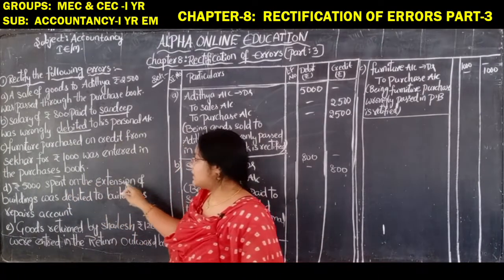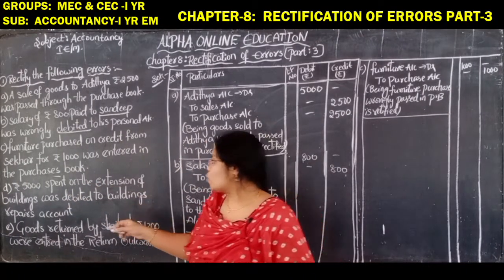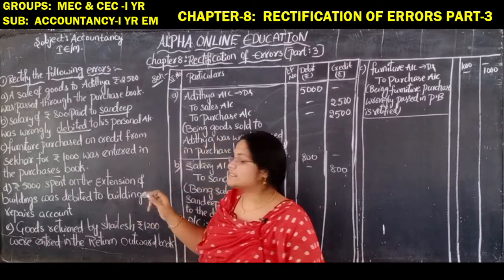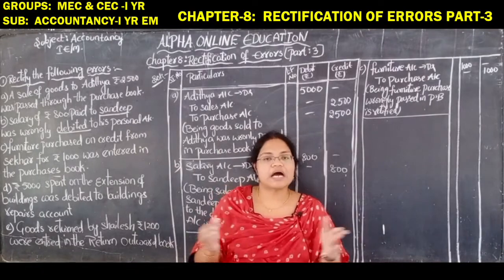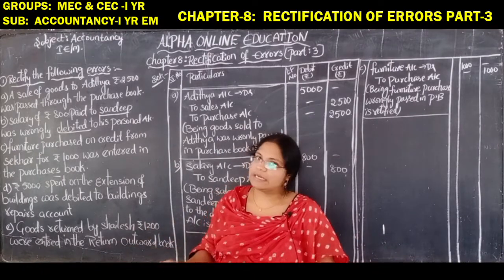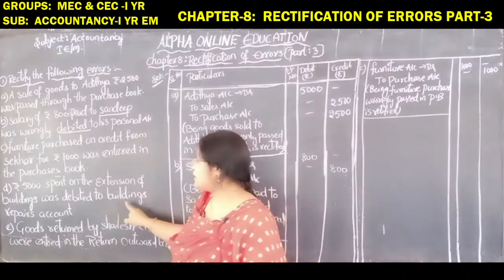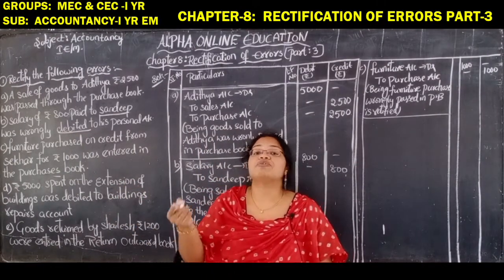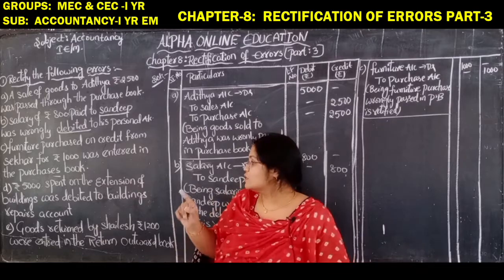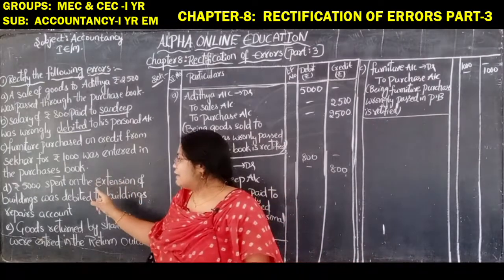5000 spent on the extension of building was debited to the building's repair account. So extension of building means what? They are increasing the building. That is not a repair. But they have debited it to the building's repair account. Which means now what do we have to do? We have to credit the building's repair. So what will be the entry here?